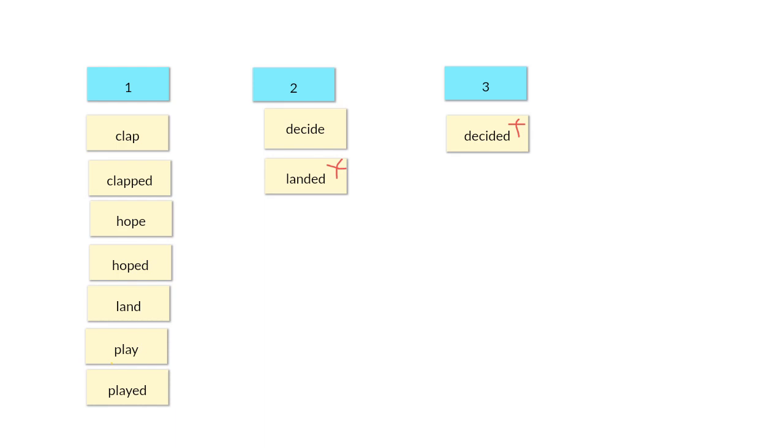Notice that decide, decided has a clear ed ending. Land, landed also has a clear ed ending. If you have a clear ed ending, you add an extra syllable to the word.